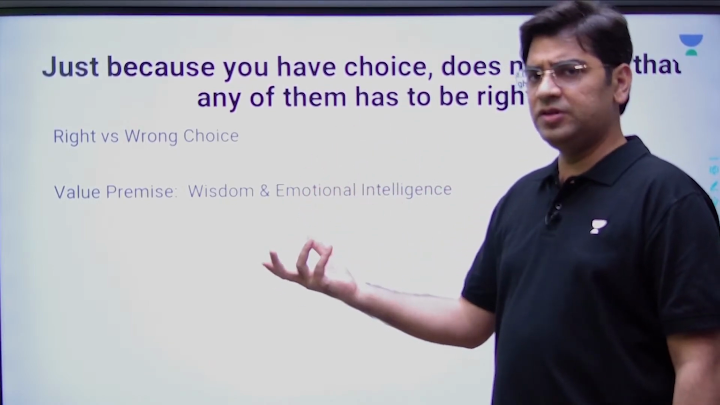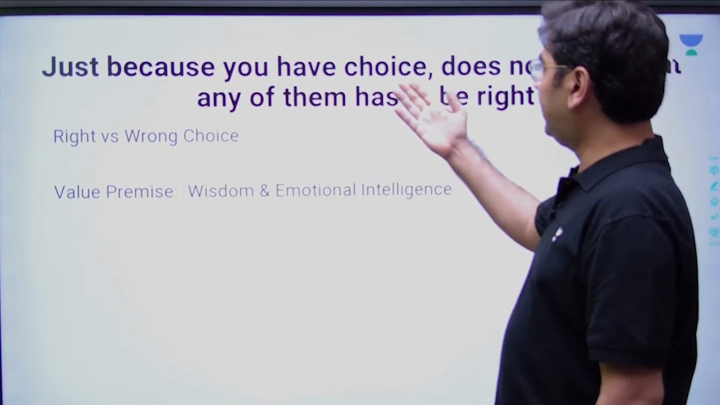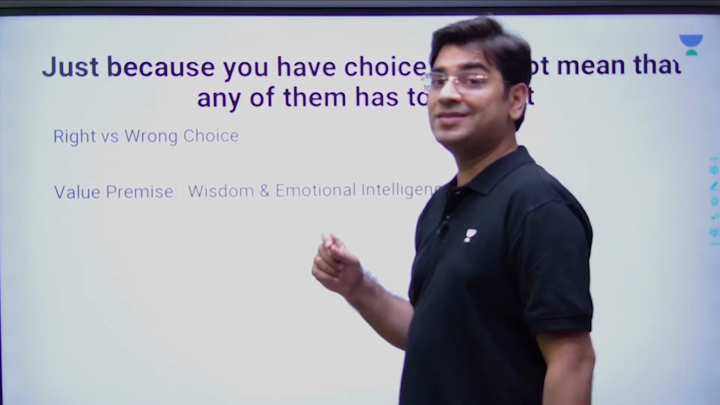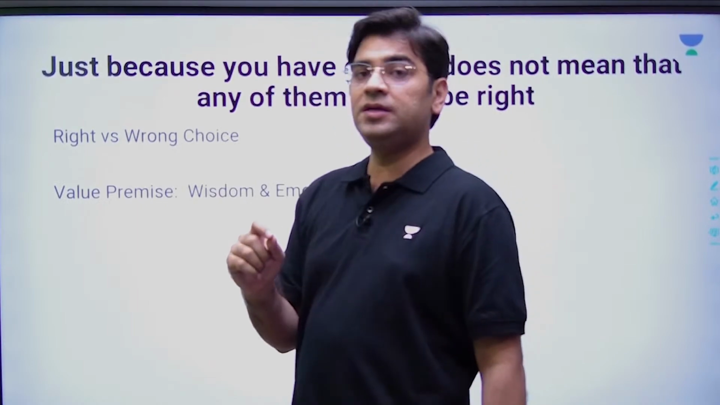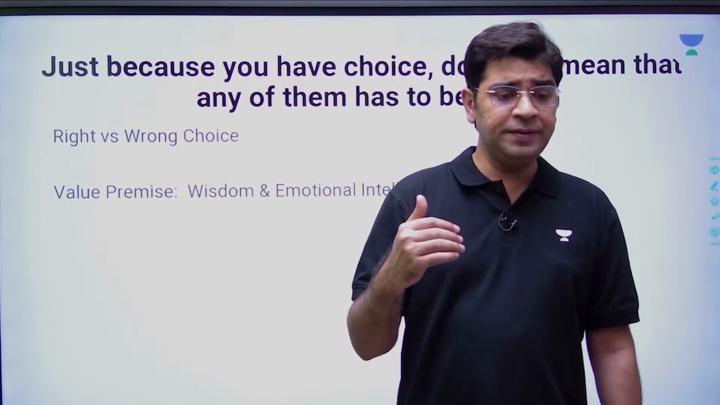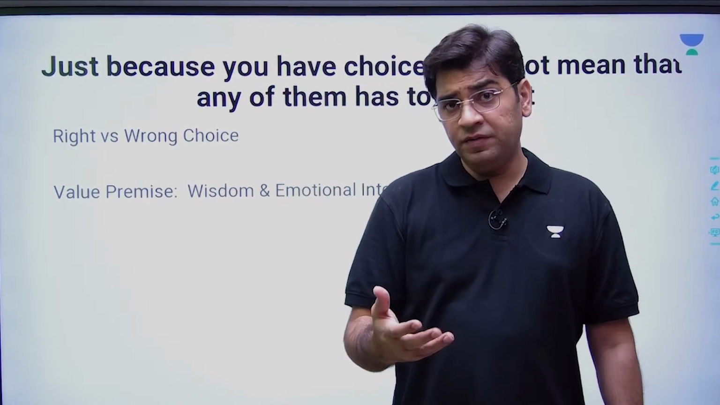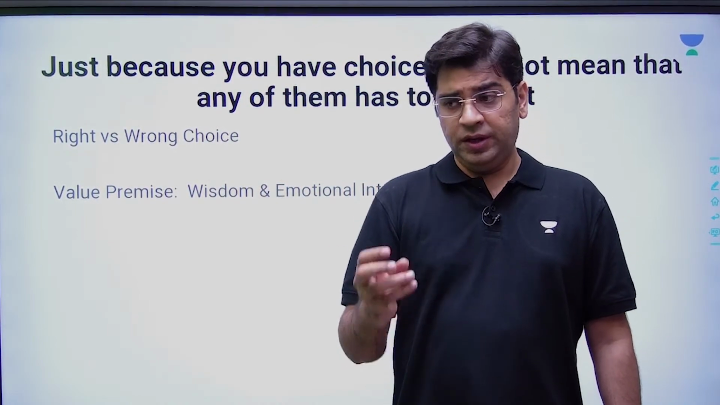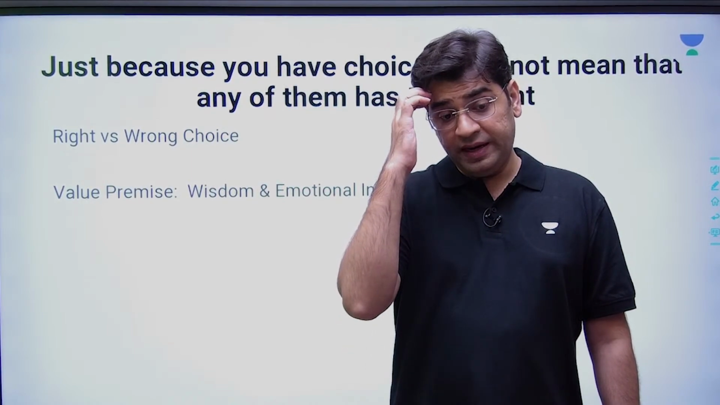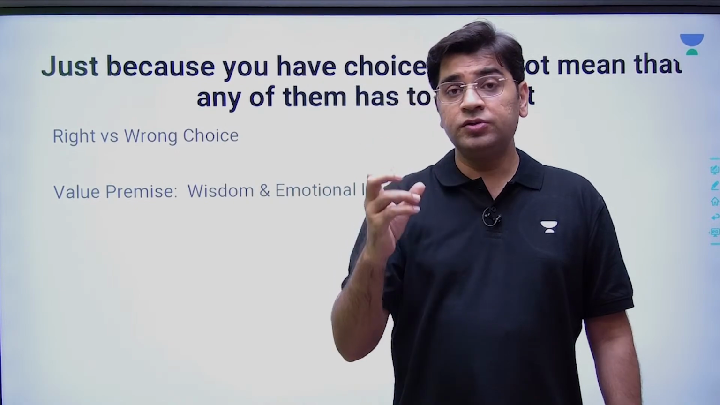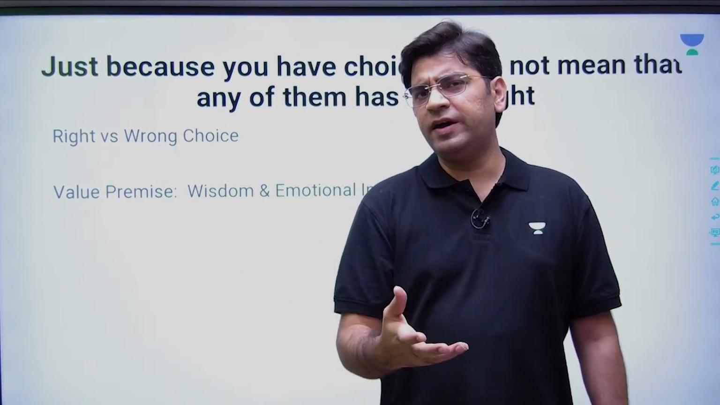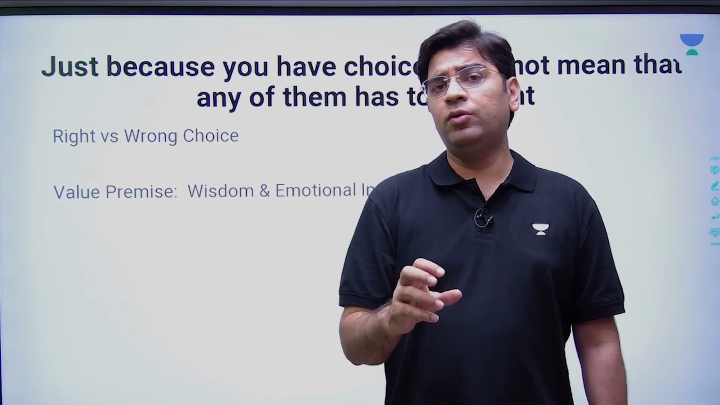Again, this happens to be very straightforward. Just because you have a choice does not mean any of them has to be right. Choice per se is not right. It is the final, ultimate result which justifies the choice. Let us say you do not have any choice with you. Usually you always tend to justify your actions by saying, I don't have any choice.